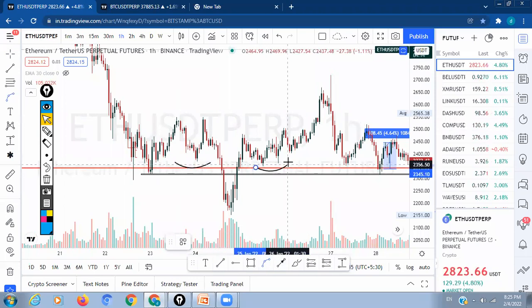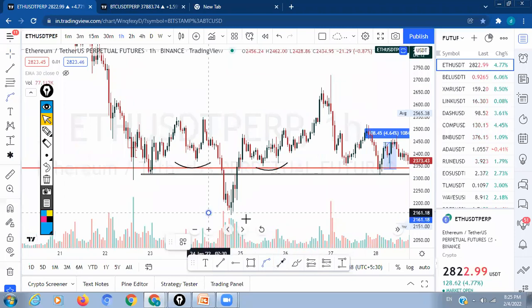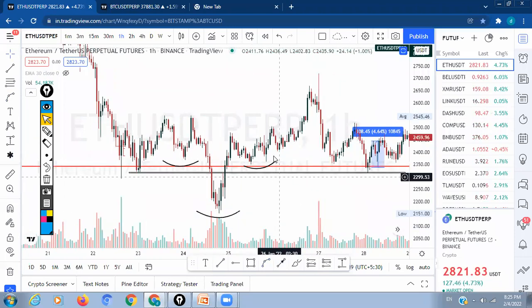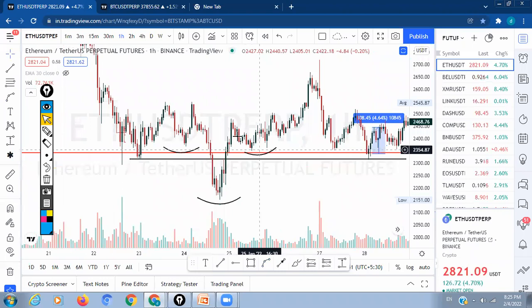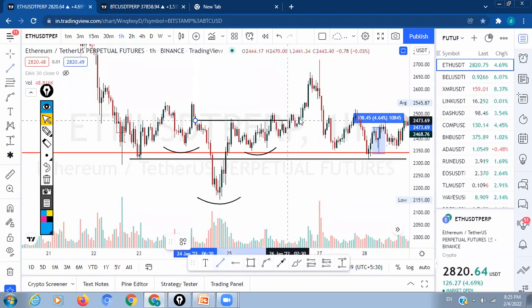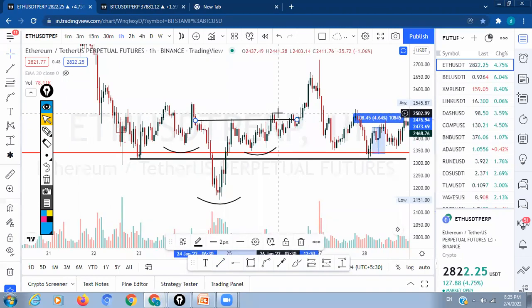We found this one here. INHS is also a powerful pattern, but it needs volume to break out. So from here, the confirmation will be around here. So the head will be the confirmation to take the trade, but it has failed here. There is a breakout, a confirmation candle, and after the confirmation candle, it has gone down. Again, it has raised up from here. So sometimes it is better to use only the trend line.